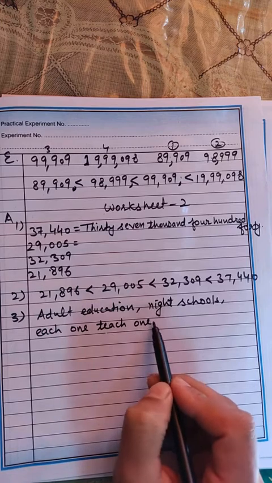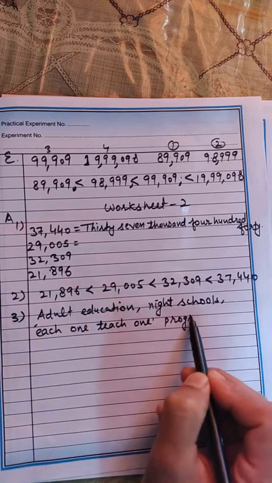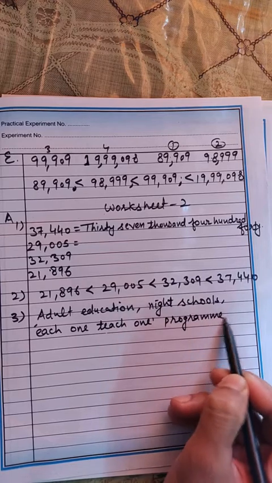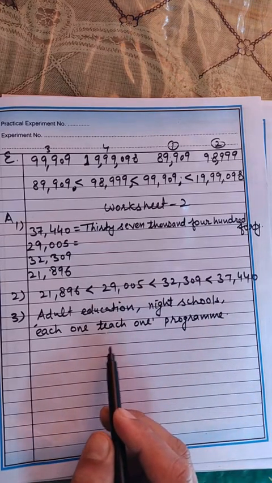This program can also be implemented. So these are some of the steps you can suggest.